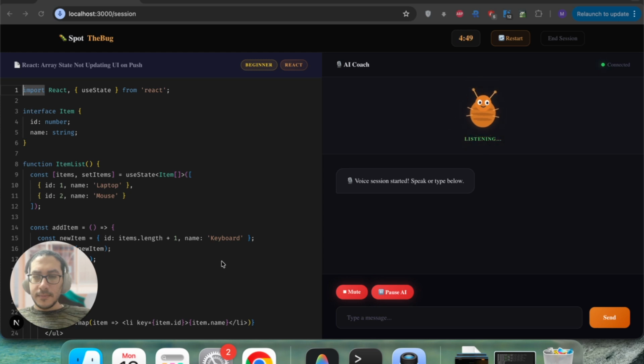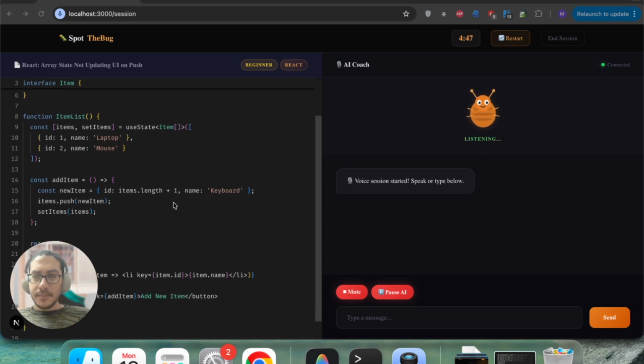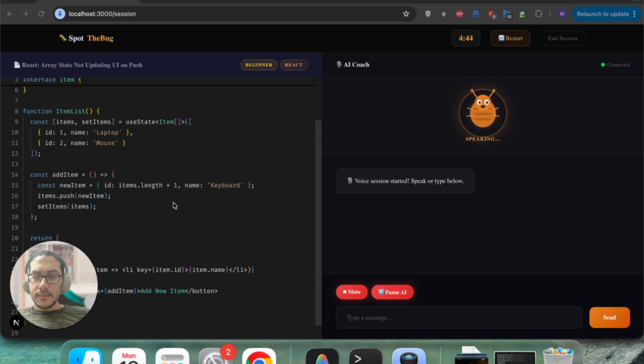Certainly. What's on your mind? What is this framework? This code is written in React. Are you looking for a specific aspect of the state management?